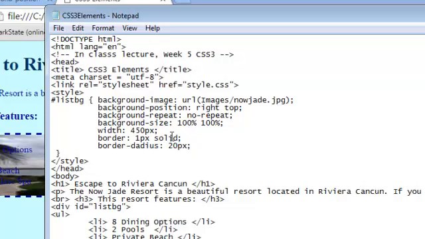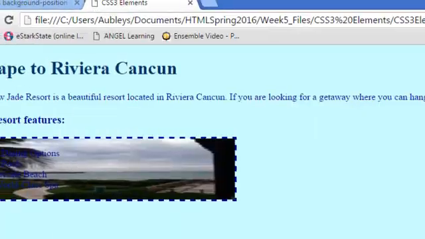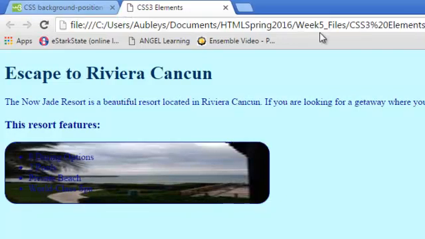So again, I made it a solid border. That way it wasn't so harsh. Then I went ahead and added a border radius of 20 pixels, and I saved it. I'll go back to my file and test. Now you can see it's a little bit smoother. It doesn't feel so jaggedy, and it gives it maybe a little bit more depth.